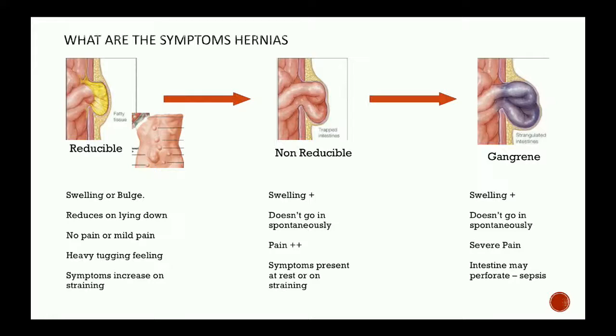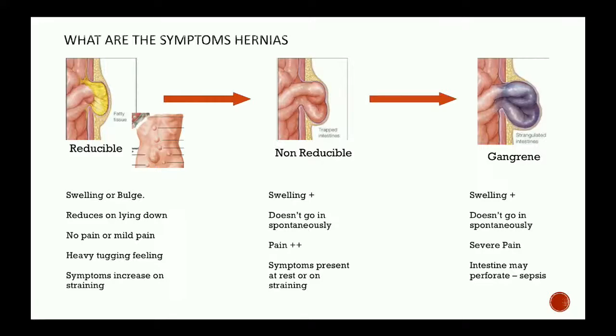Now, what happens after this? In the early stages, the patient tends to ignore it: okay, there is not much pain, so let me wait until the pain comes. We tend to do that. Until the pain comes, we don't consider it a main symptom. We don't consider the swelling a main symptom because the pain is not there. This is how we generally approach it.